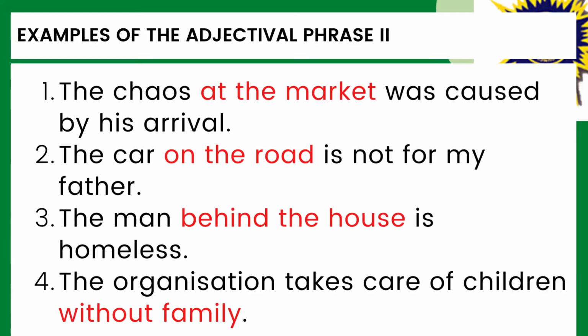And lastly, we have the organization takes care of children without family. What kind of children? Children without family. The prepositional phrase without family modifies the noun children in this sentence. And please remember this. Anytime a prepositional phrase functions as an adjectival phrase, we no longer call it a prepositional phrase, but rather an adjectival phrase. The function of an adjectival phrase also always remains the same. It modifies a noun or a pronoun in a sentence.